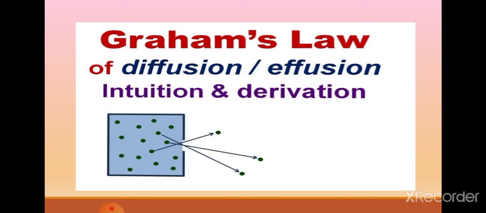The difference between diffusion and effusion is that in diffusion, the gas spontaneously streams through a porous partition, while in effusion, the gas is forced out through a small hole by applying some external pressure. However, both the processes are essentially the same.